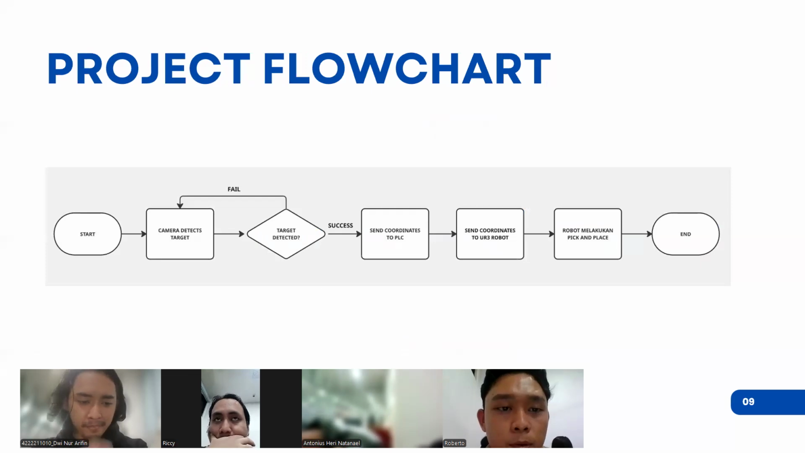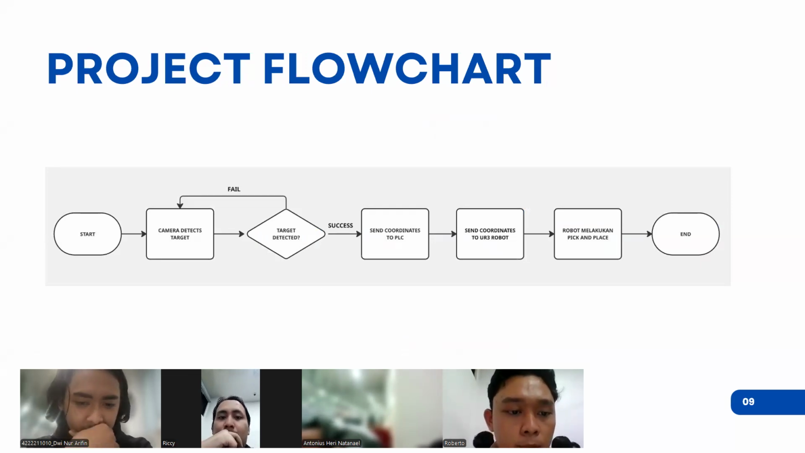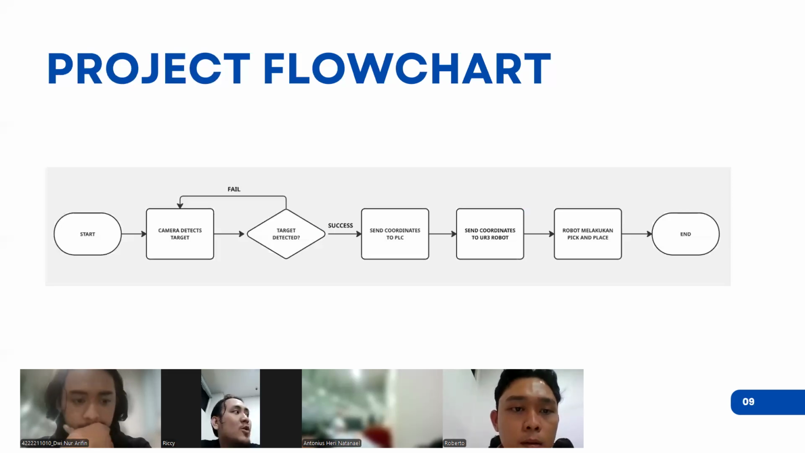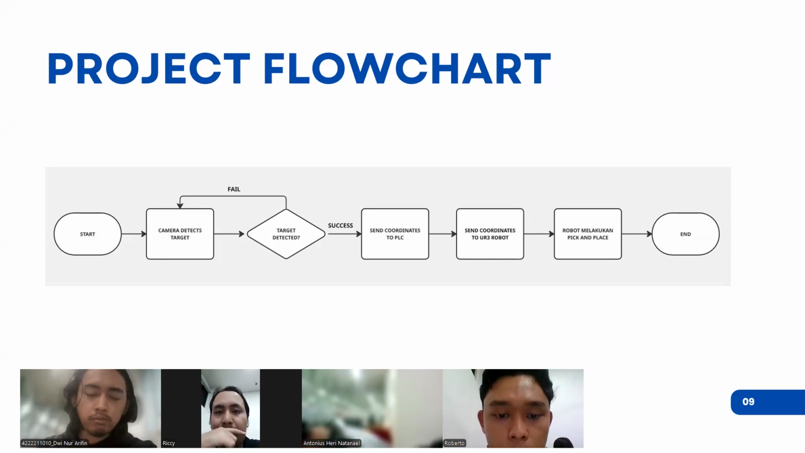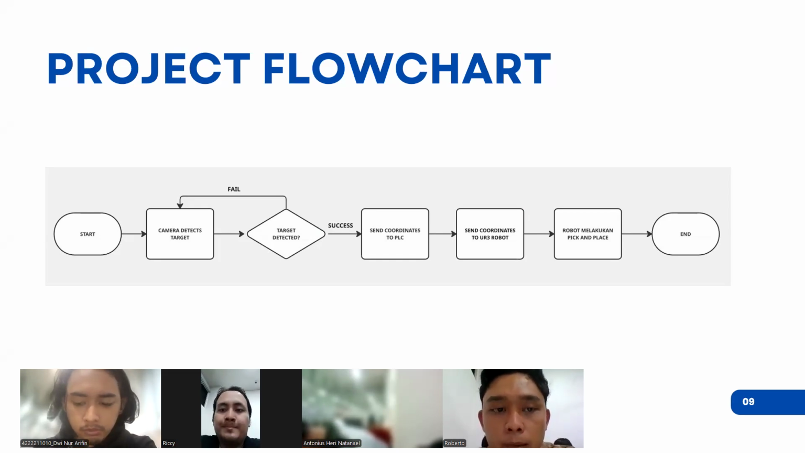Analysis project flowchart. First start, and next the camera detects the target. If the camera detects the target, send coordinates to the PLC. If it fails, retry the camera target detection. If the camera detects the target successfully, send coordinates to the PLC, and the PLC sends coordinates to the UR robot, and the robot does pick and place.